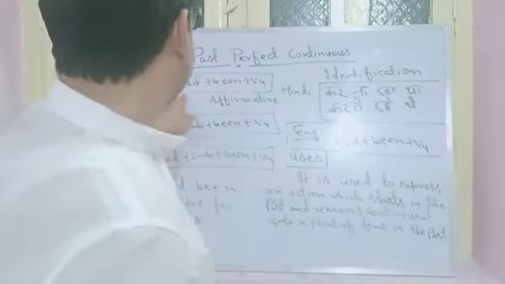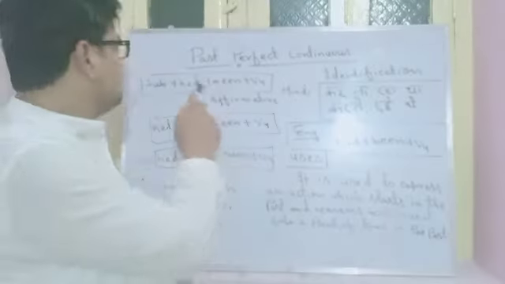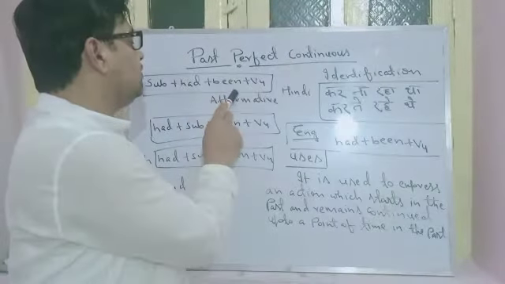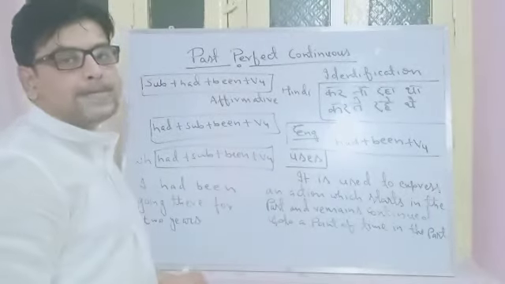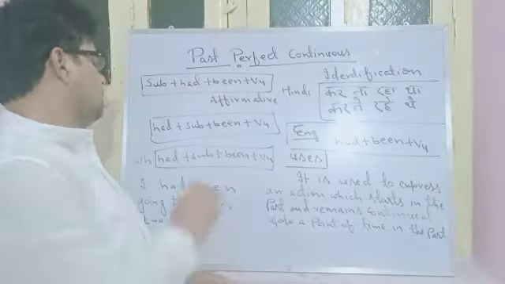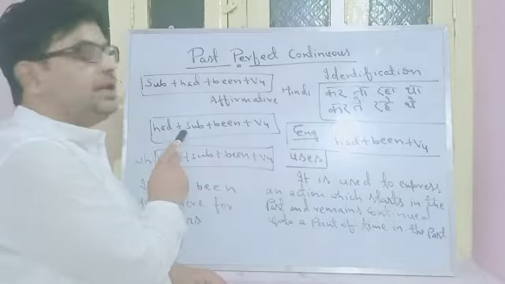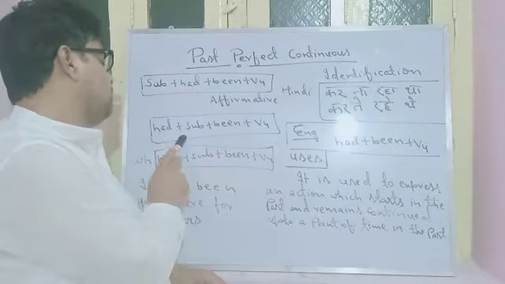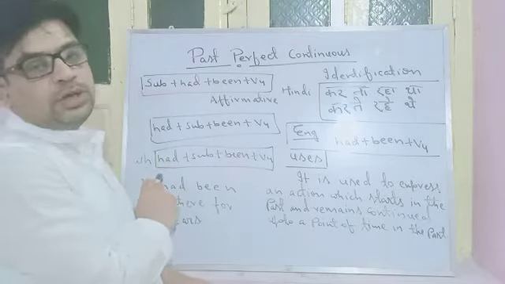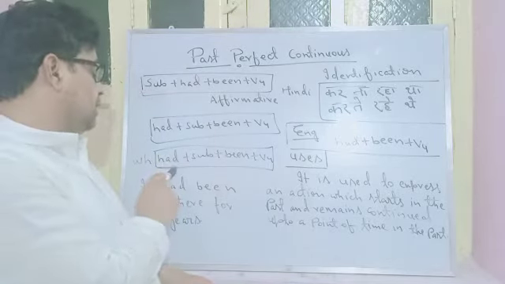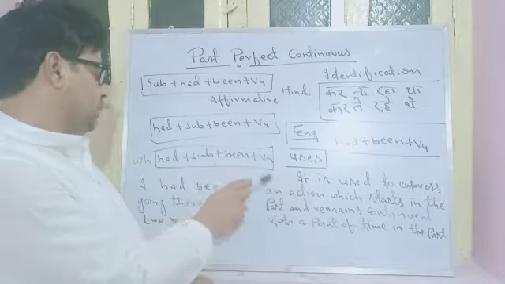Now coming to the structure. The structure is very simple. Subject plus had plus been plus before. This is the structure of affirmative. Then the structure of plain interrogative: had plus subject plus been plus before. And WH interrogative: WH followed by had plus subject plus been plus before.